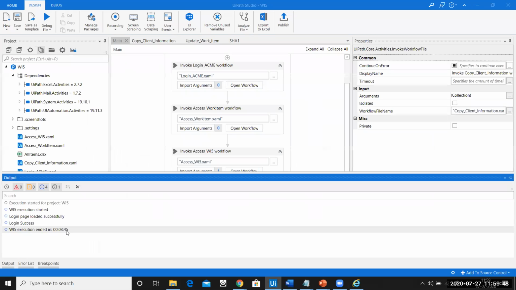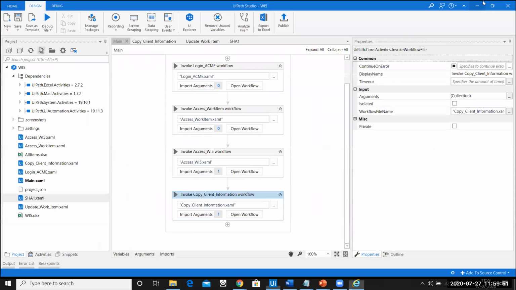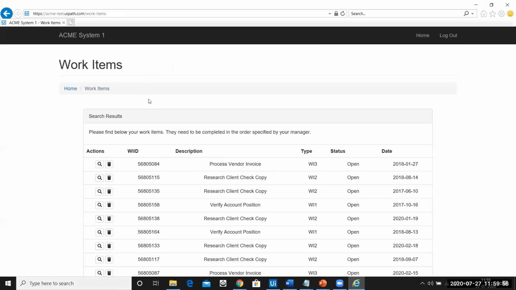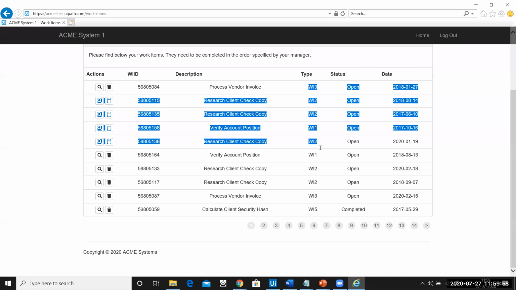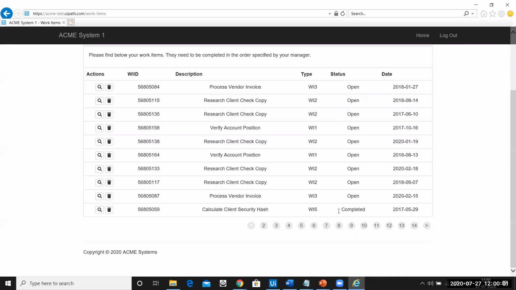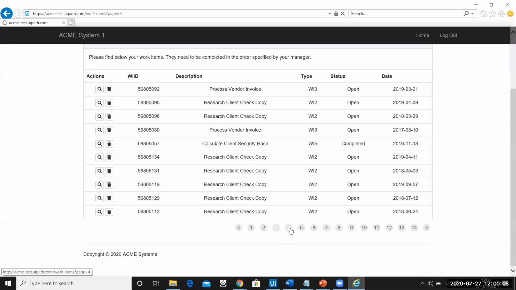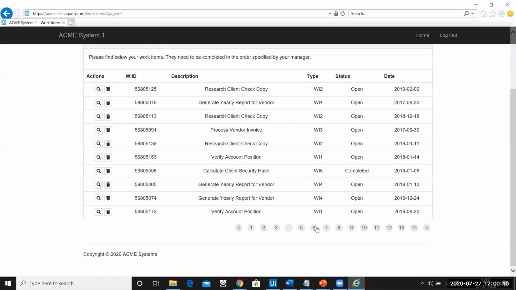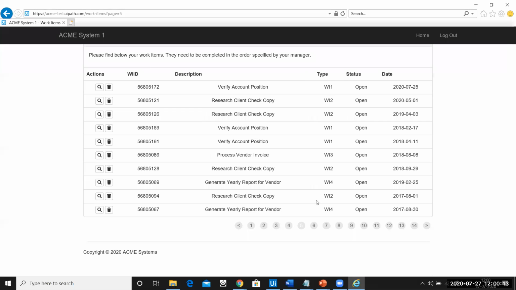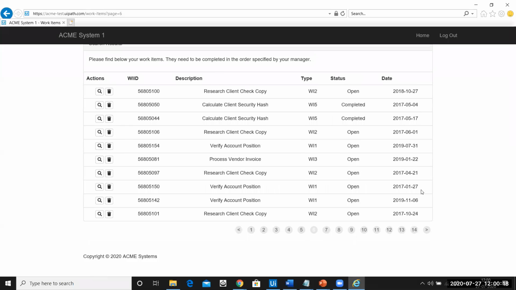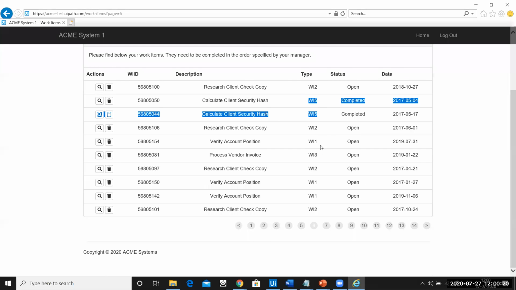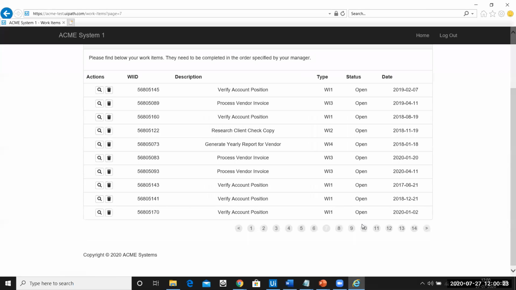You can see it took around 3 minutes, 45 seconds for all the data to get completed. So let me just check. Is there a WFI element here? There is a WFI element here which was marked as completed, and this is also marked as completed. Do we have one on the third page? Yes. On the fourth page also we have only one that got completed. On the fifth page we did not have any WFI element, that's the reason there is no updation here. On the sixth page we have only two elements, and on the seventh page we have nothing.